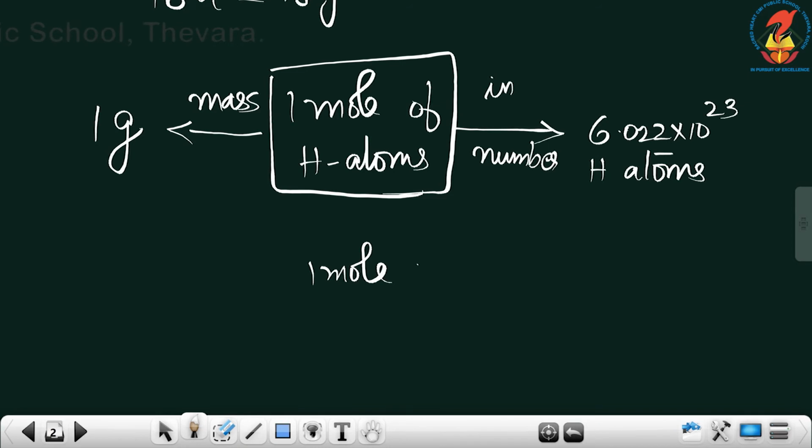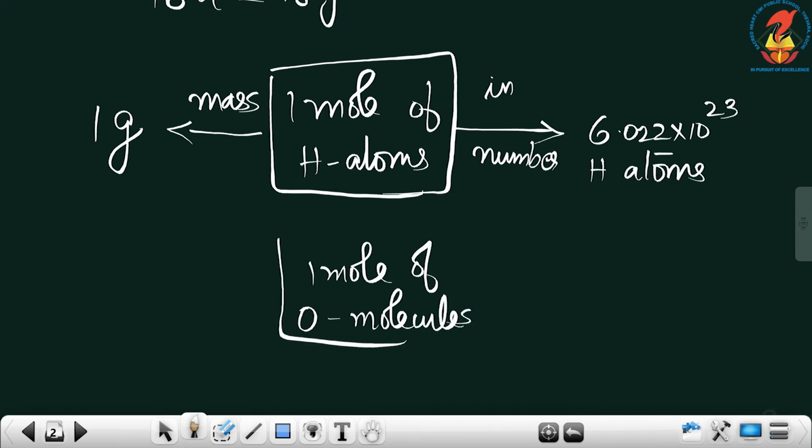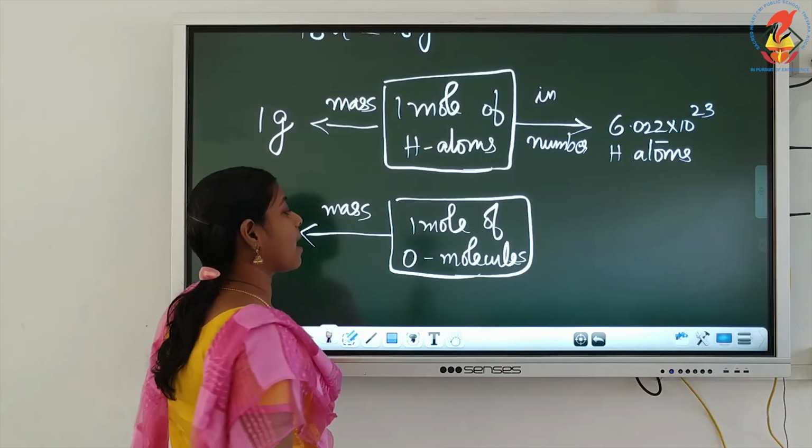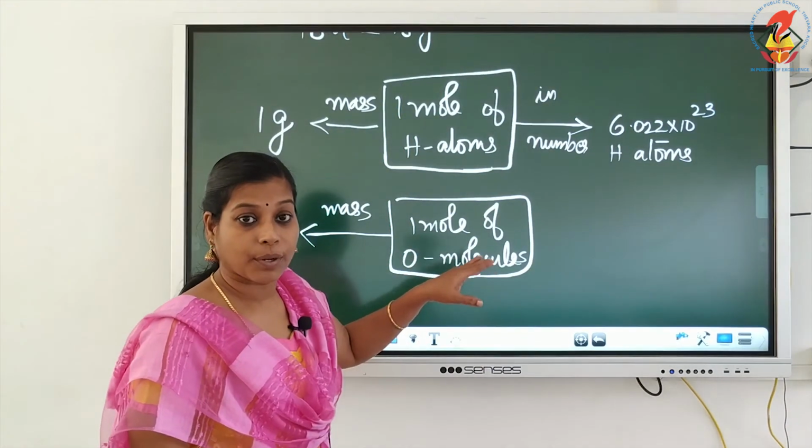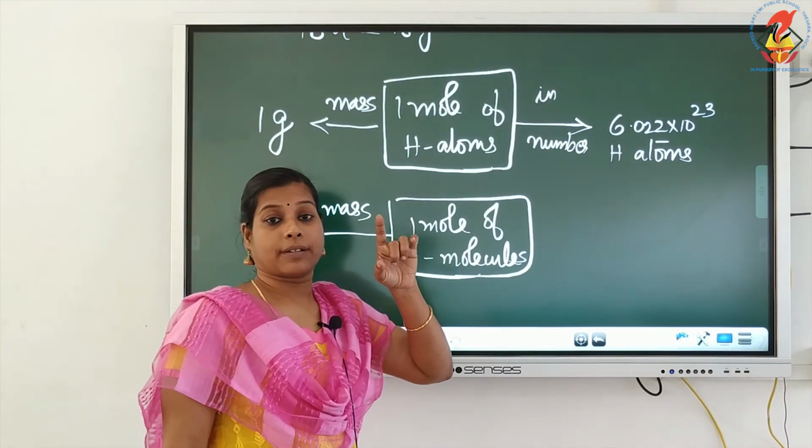1 mole of oxygen molecules. Instead of atoms, we are taking 1 mole of oxygen molecules. If you are writing in terms of mass, what will be the mass of 1 mole of oxygen molecules? Okay.